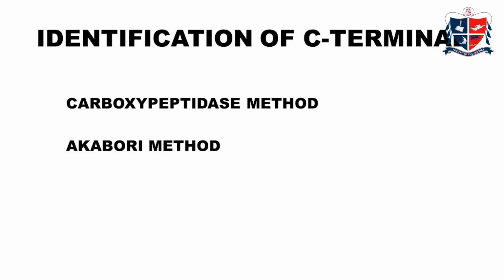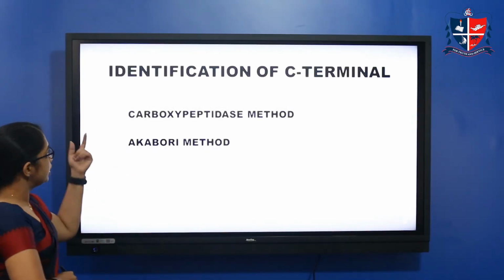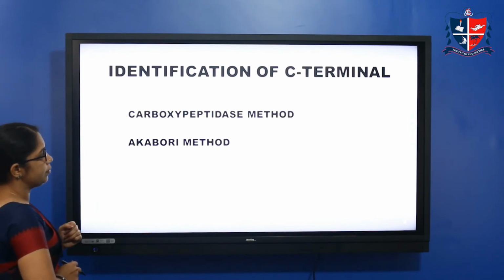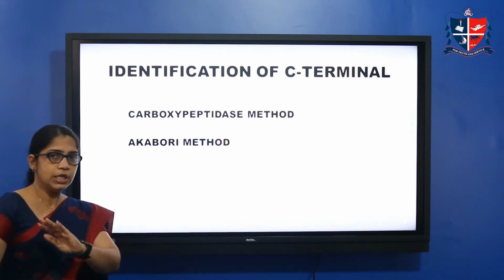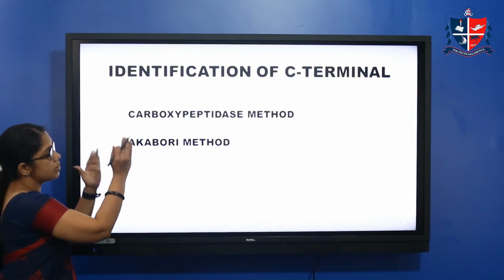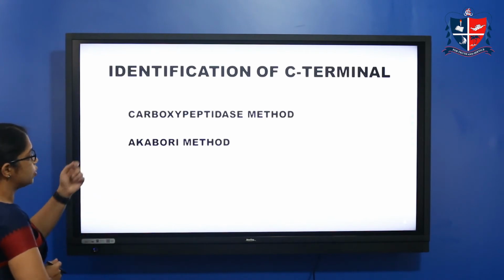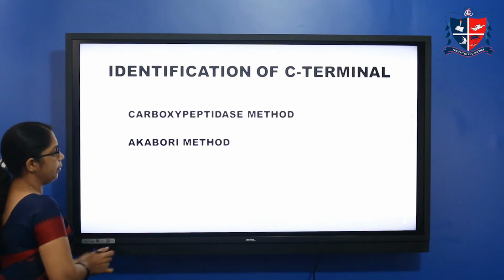The above method is for finding the terminal end, that is the NH2 end. The other one is identification of the C terminal, that is the COH end. There is an NH2 end and there is a COH end. For C terminal identification there are different methods, two important ones: the carboxypeptidase method and the Akabori method.